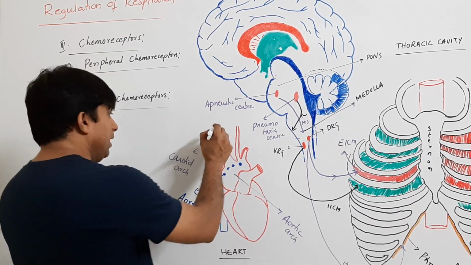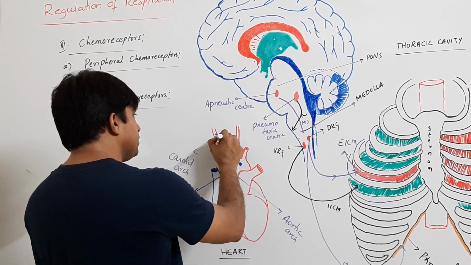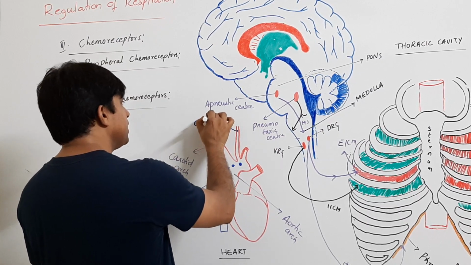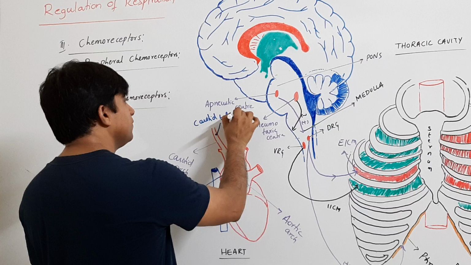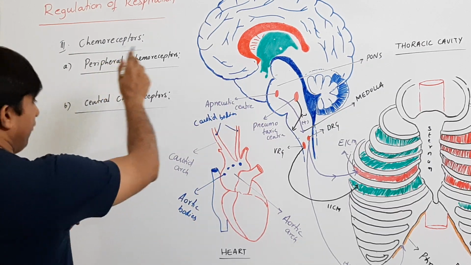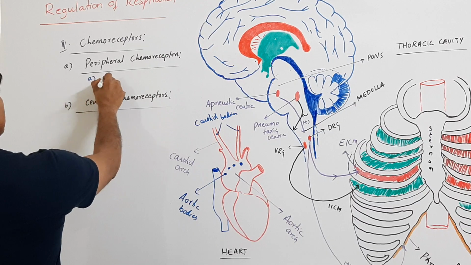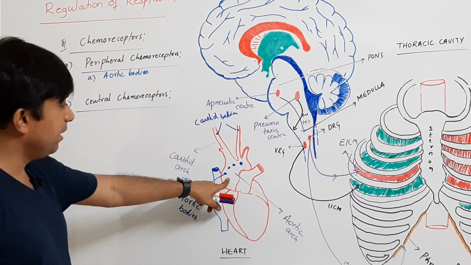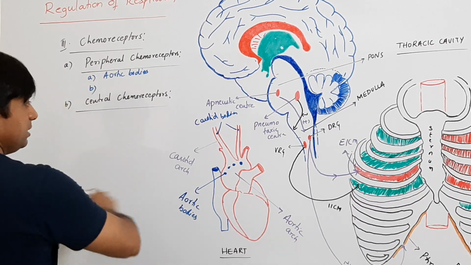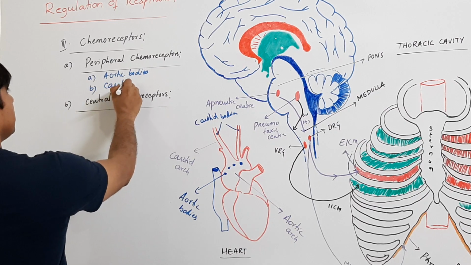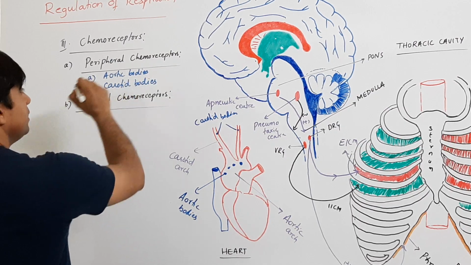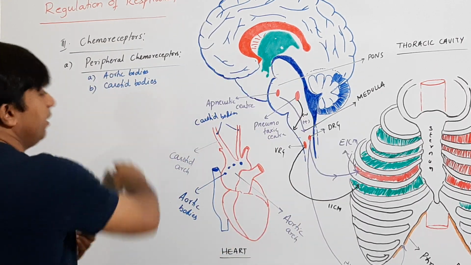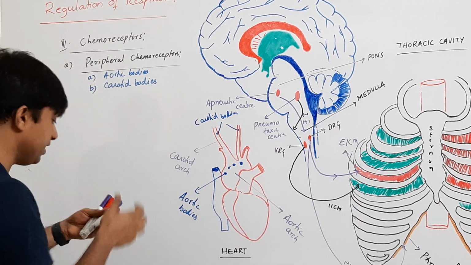In the same way, in the carotid arches, the chemoreceptors present here are called carotid bodies. So clear? Your peripheral receptors include aortic bodies that are present in the aortic arches and carotid bodies present in the carotid arteries. So these are the peripheral chemoreceptors. Look, what is their function?